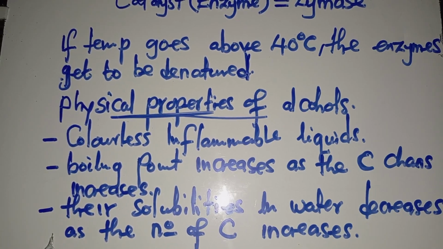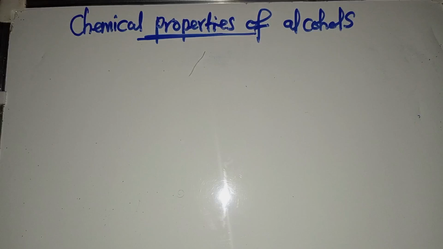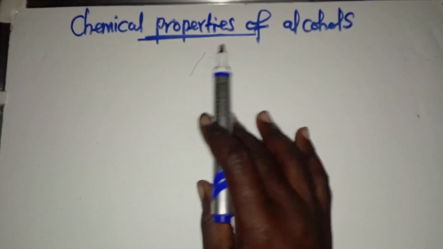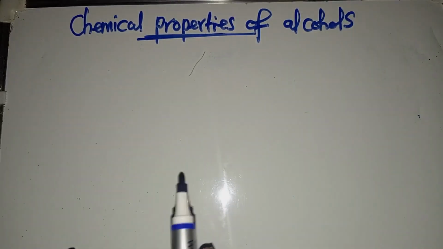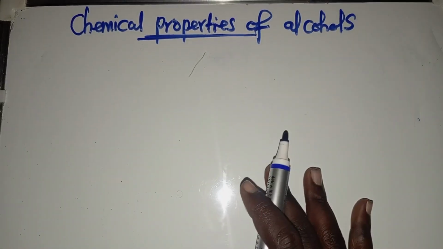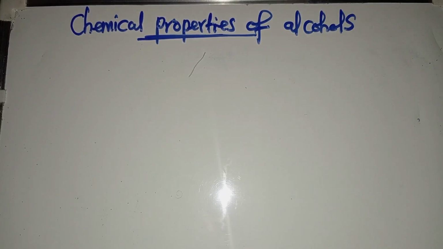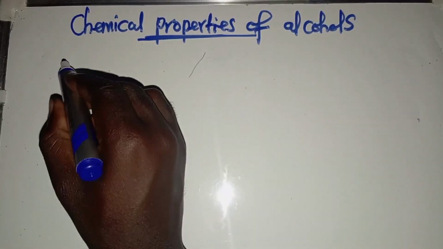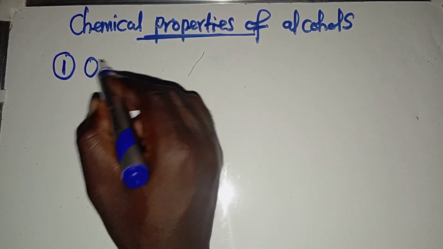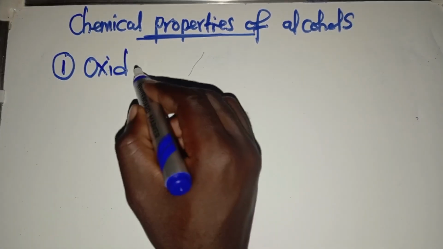Let us now look at chemical properties of alcohols. Whenever we are talking about these chemical properties, I want you to understand that they are in categories. One, we are going to start with oxidation.